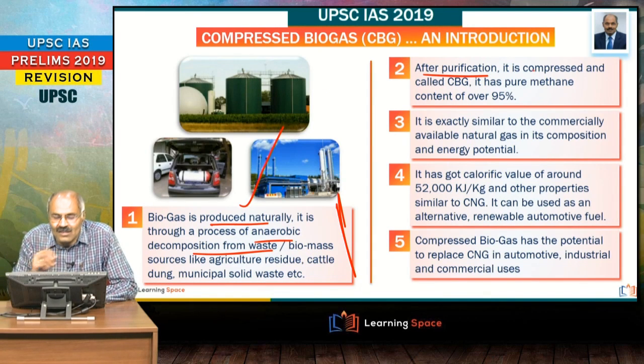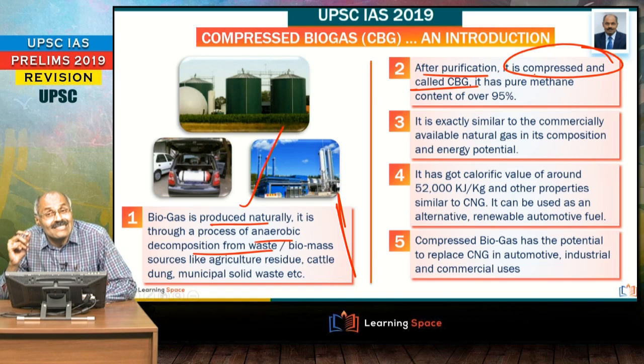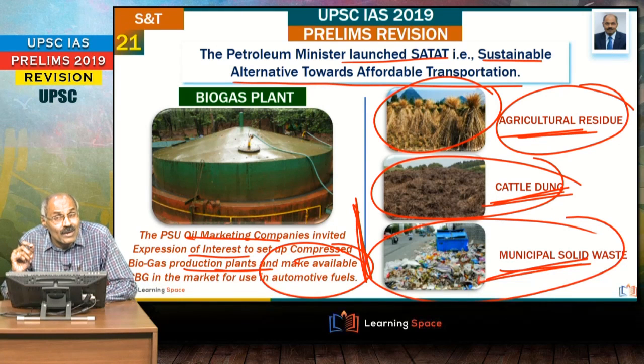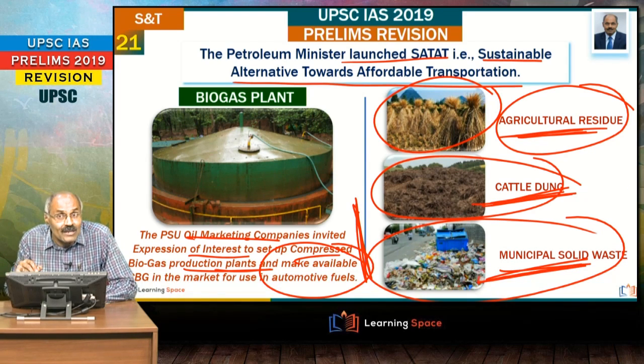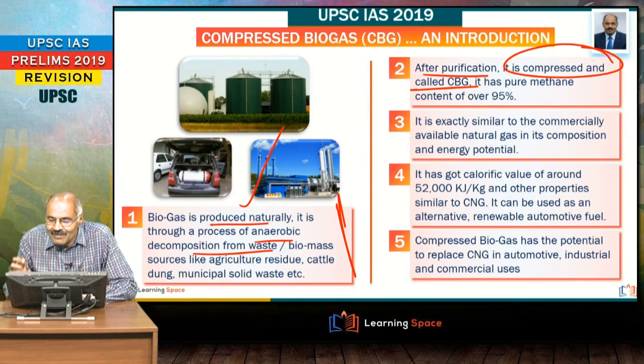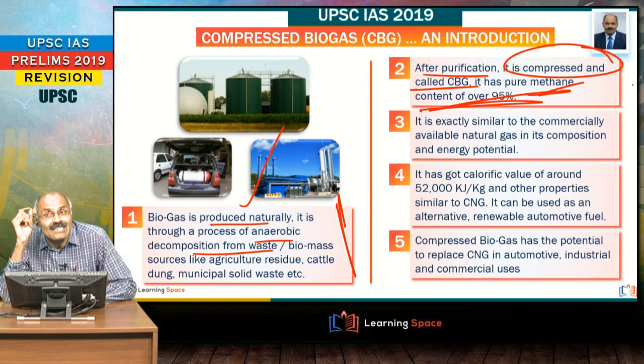After purification, it is compressed and called compressed biogas, right friends? 2-3 important points I would like to tell you here. Satat, compressed biogas, and biogas is obtained through anaerobic decomposition of agricultural waste, cattle dung, and municipal solid waste. And the next important aspect is it has a pure methane content of 95%.